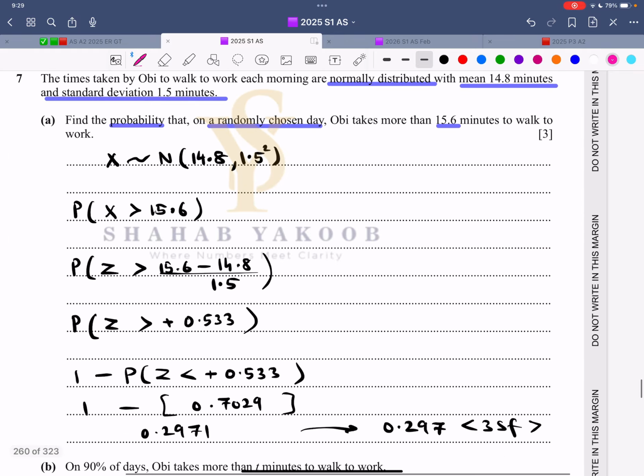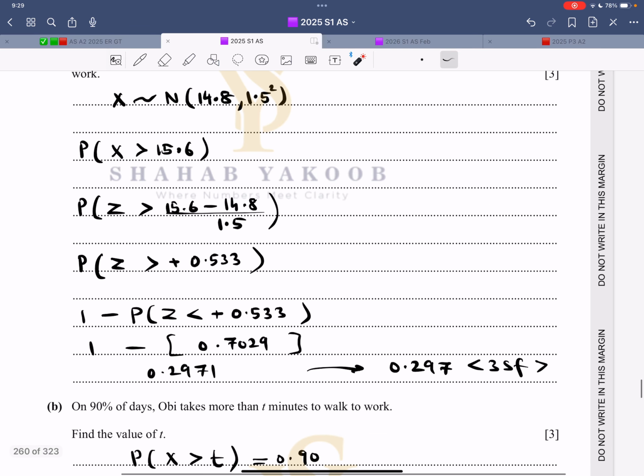Question number 7. It says the time taken by OB to walk each morning is normally distributed. That's the mean, that's the standard deviation. First part, find the probability that on a randomly chosen day O takes more than 15.6 minutes to walk to work. This is the mean. This is the standard deviation. Square makes it variance. X greater than 15.6.